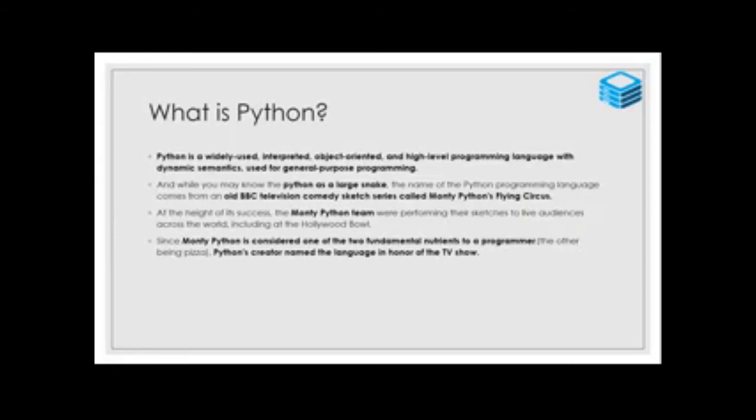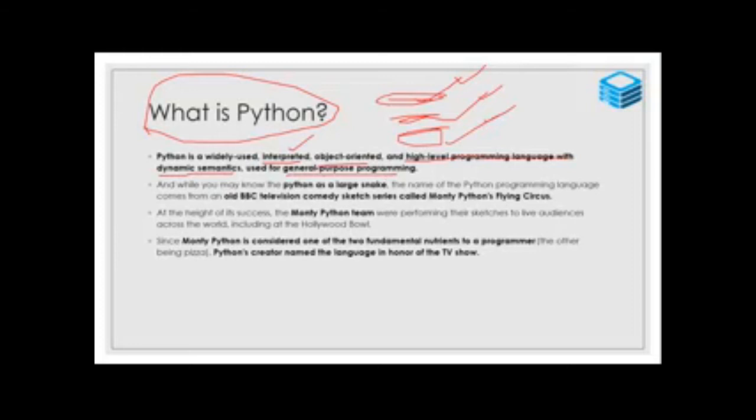Okay, you go and search using this website. Then, what is Python? Here we are going to learn about what is Python. So Python is an interpreted, object oriented, high level programming language with dynamic semantics used for general purpose. So what is an interpreter? We already know about the line by line compiler, which is known as an interpreter. The first line is correct, the second line is correct in our programming code, the third line is correct. So line by line error checking is known as an interpreter.